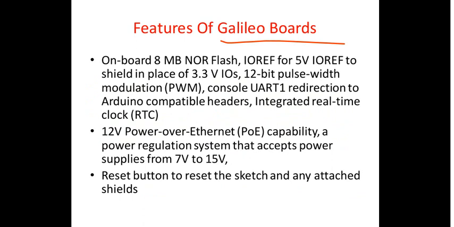So all these things come under the specifications, which I have already made a mention of earlier. It is given in a slightly different manner here, right? So you have got integrated real-time clock, right?